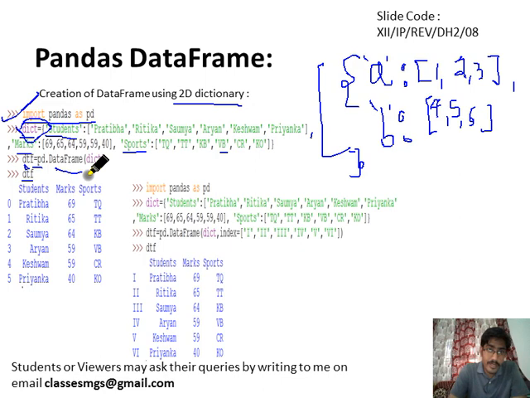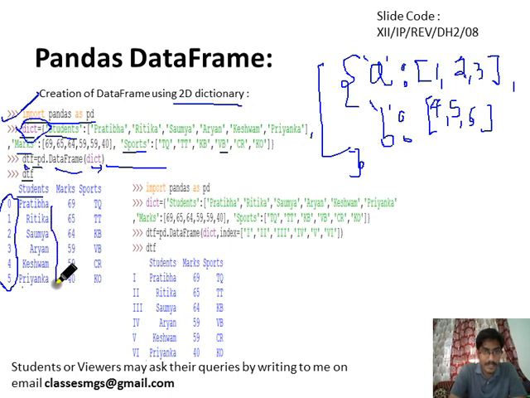If we don't pass the index and column arguments, then by default the index will become integers, and the keys of this 2D dictionary will become the columns. Students will be the first column with its values, marks will be the second column, and sports will be the third column.